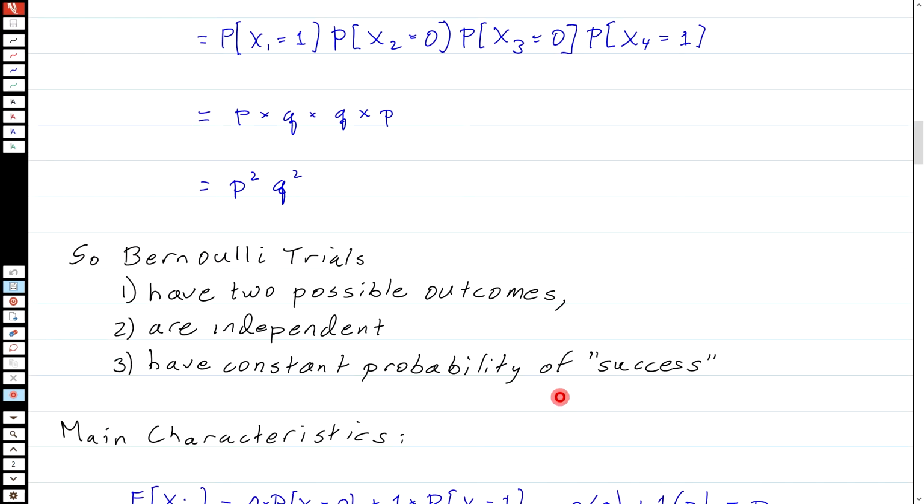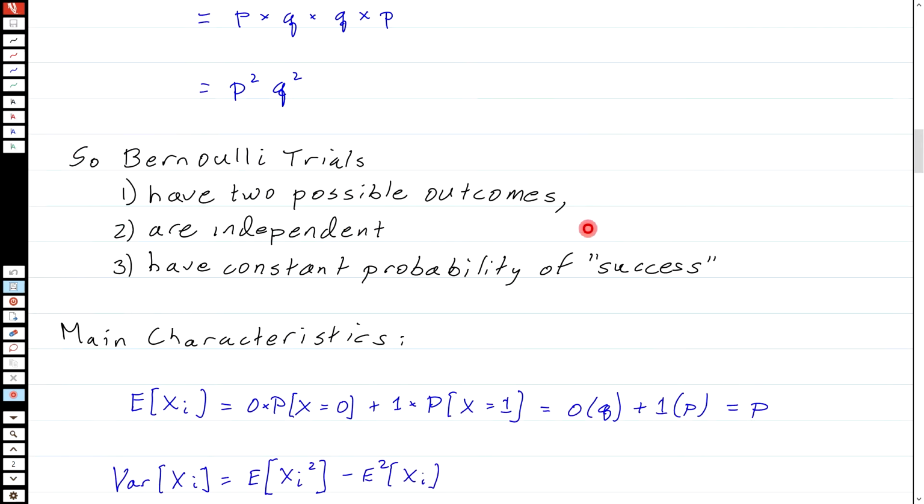So the basic idea behind Bernoulli trials is that they have two possible outcomes, they are independent, and have constant probability of success. As I mentioned, with Markov chains and queuing processes, all we're having to do is generalize the Bernoulli trial a little bit to more than two possible outcomes, and we allow some dependence between trials. But like I said, we're not going to consider that, but these are another set of very powerful random processes that are very commonly used, and they all derive from this basic idea of a Bernoulli trial.